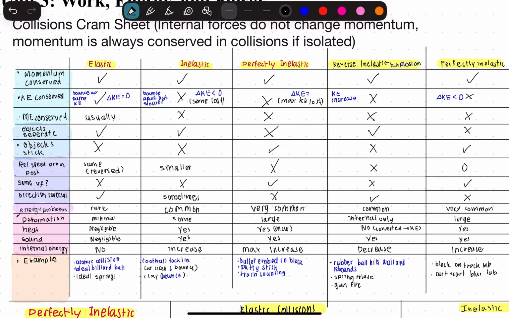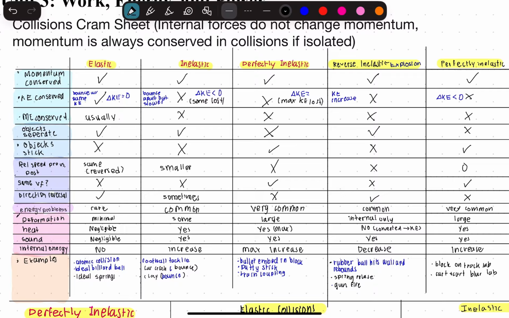Perfectly inelastic. So again, momentum is conserved. Kinetic energy is not conserved. This is the max amount of kinetic energy that can be lost from a collision. And mechanical energy is not conserved. Objects do not separate. Objects do stick. So after this, they stick together and make one combined mass.